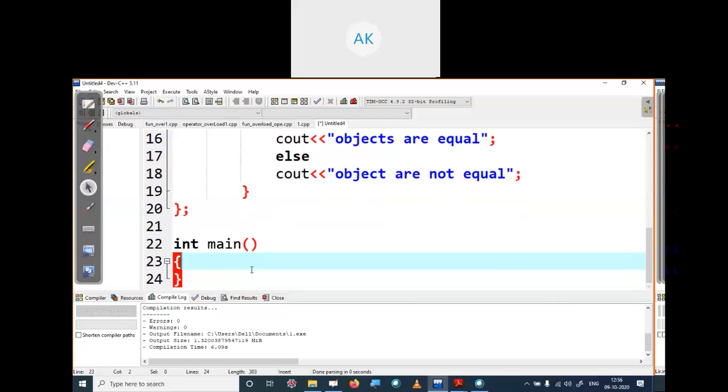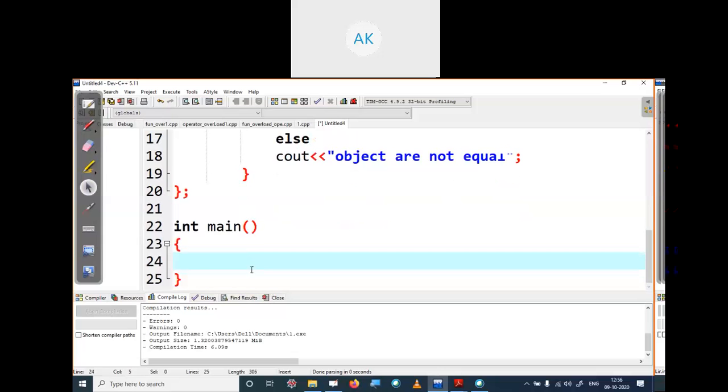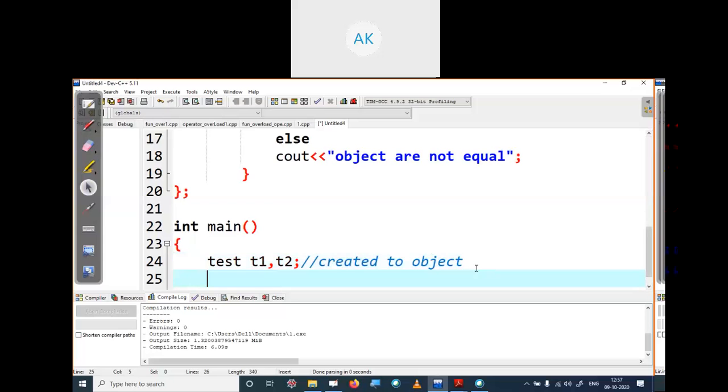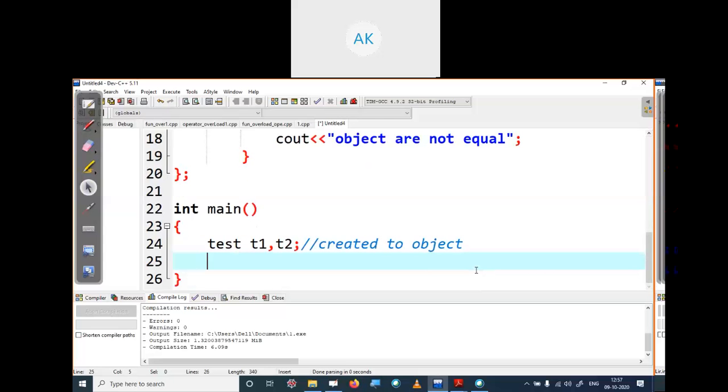In the main method, create two objects of type test. Test t1 is one object, t2 is the second object. Now initialize the objects.